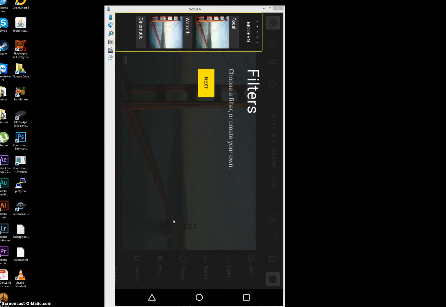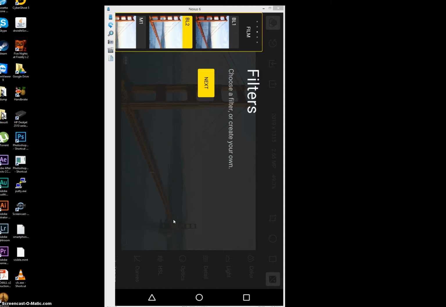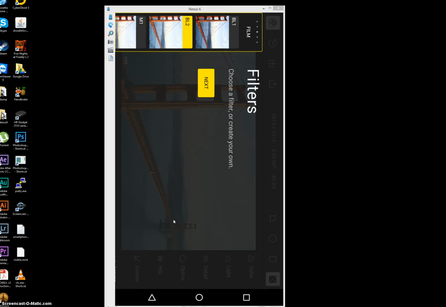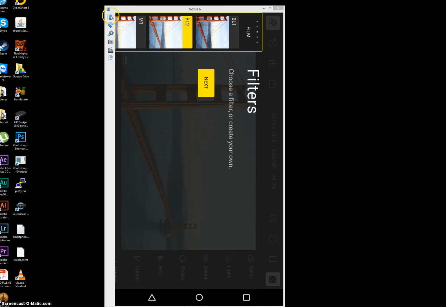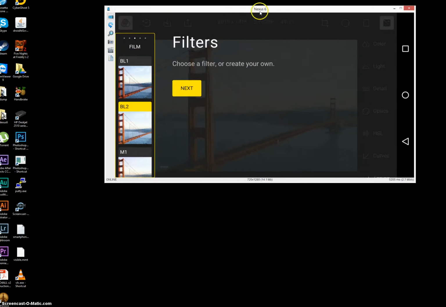So let's flip over to my screen. Alright, so first thing is this app, I think it loads a little bit slow when you first launch it. Besides that, let's look at just this very first screen. I am holding my Nexus 6 in my hand in portrait mode, if you will, but my screen is oriented to landscape mode. Why is that? Why is it not flipped to the way that I'm holding it? So I'm going to have to change my own screen display here so it'll look right for you guys.